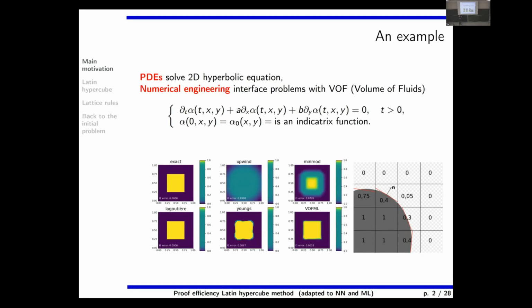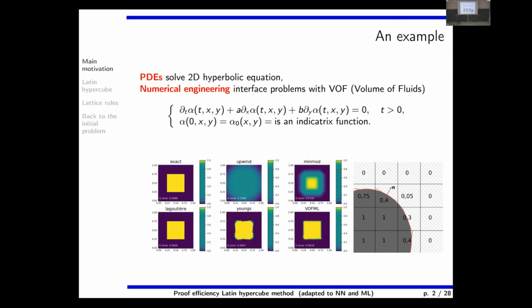So the basic scheme will be a standard finite volume. So this is a cell. Imagine this is a cell, there is an interface, and the question is how much, okay, you have an indicatrix function, 1 and 0, but how much of 1 and 0 do you need to transport when the flux goes up in this cell, for example? This is the kind of problem, okay? So it is known that the classical solutions are really bad at that.